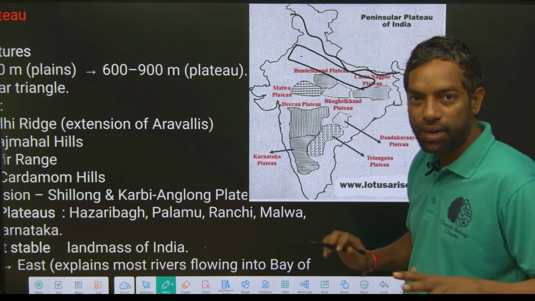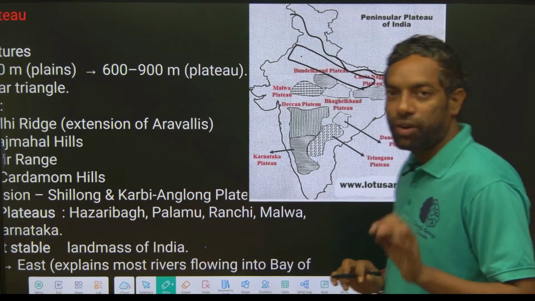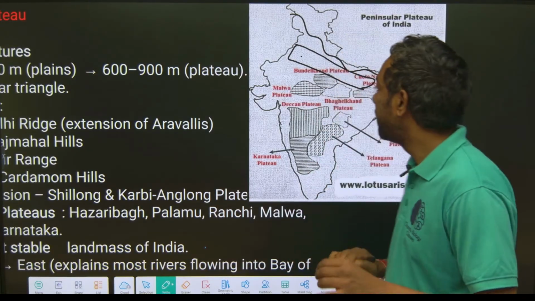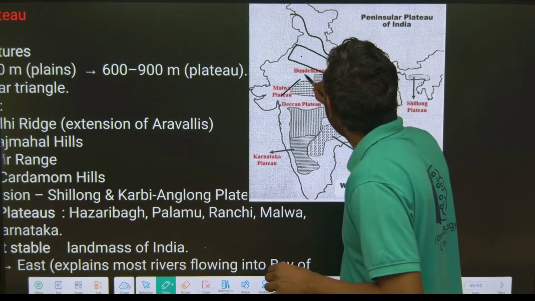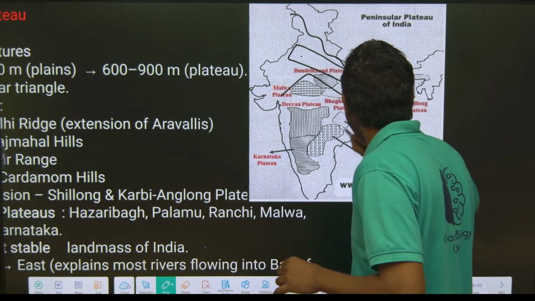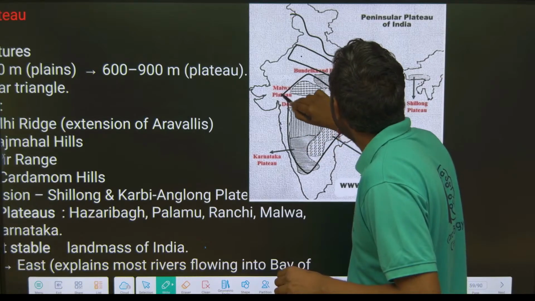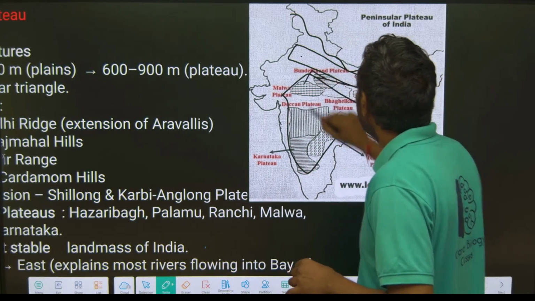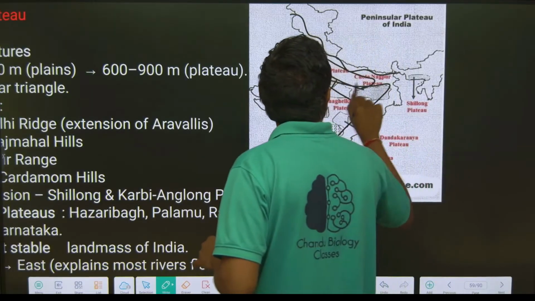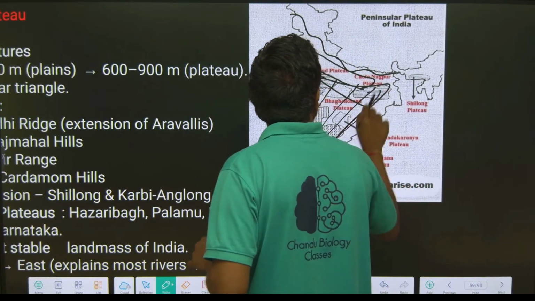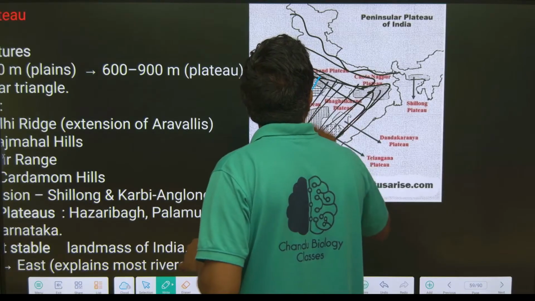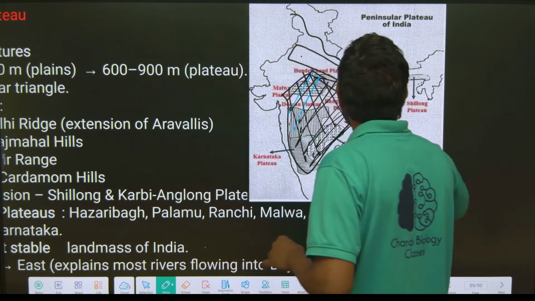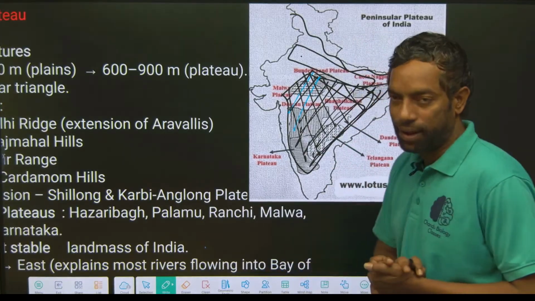We completed the India geographical features, and now it is time for this plateau area. India's mainland, guys. This is India's mainland. This is the plateau area.